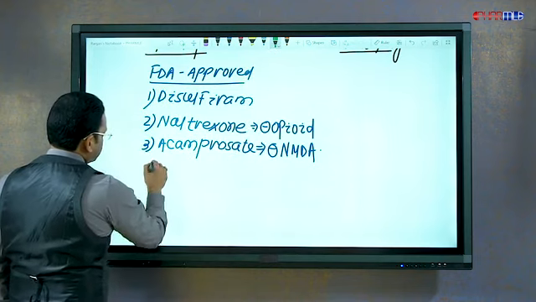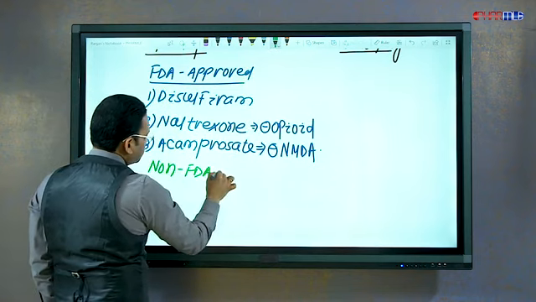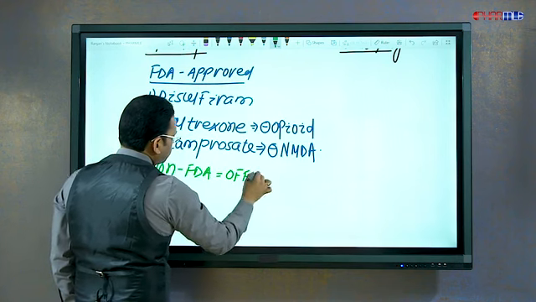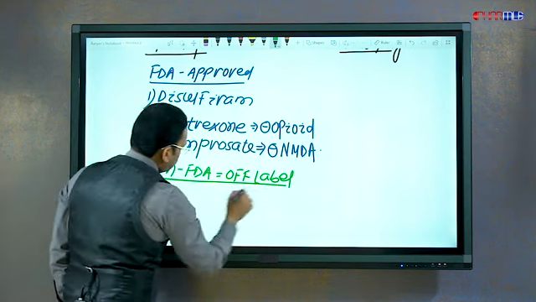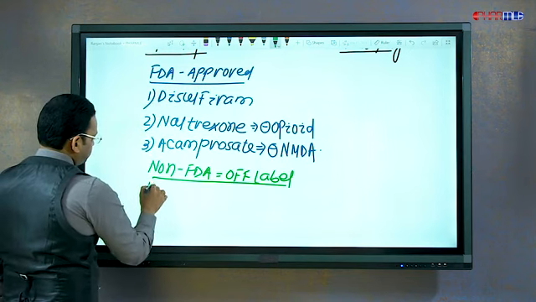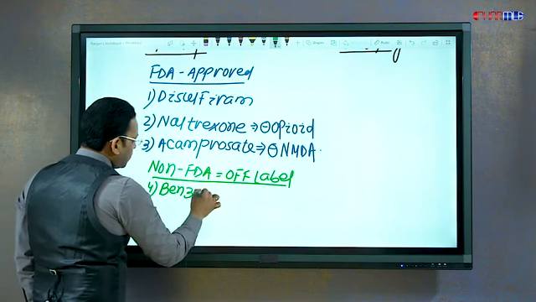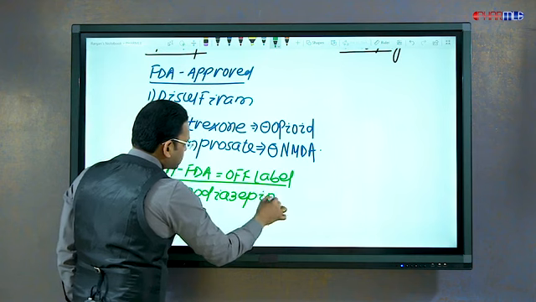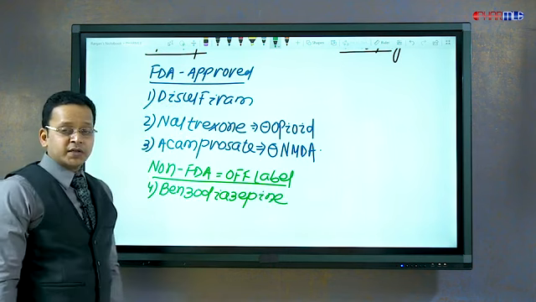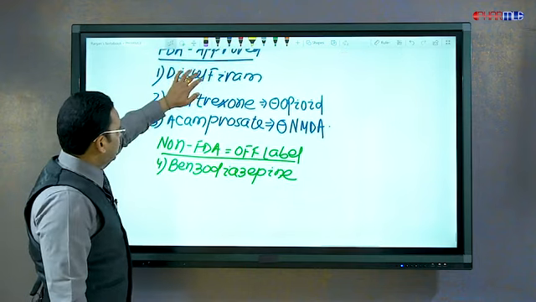Then we have some drugs which are not approved by FDA. These are non-FDA drugs, or drugs which are used off-label for treatment of alcohol dependence. So these are benzodiazepines. I discussed in sedative hypnotics like benzodiazepines, diazepam, clorazepate, chlordiazepoxide can be used in alcohol dependence.